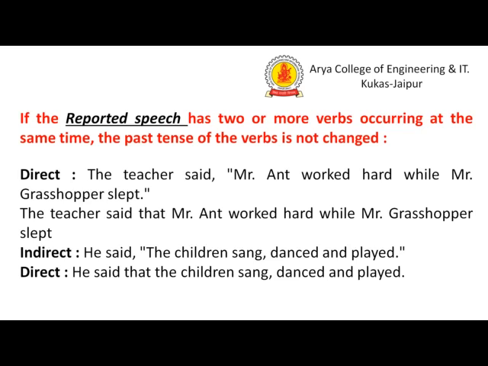Now the next thing we have to look out for. If the reported speech has two or more verbs occurring at the same time, the past tense of the verb is not changed. The direct speech, the example we have, the teacher said Mr. Ant worked hard while Mr. Grasshopper slept. The teacher said that Mr. Ant worked hard while Mr. Grasshopper slept. Next example we have, he said the children sang, danced and played. So he said, putting the conjunction here, that the children sang, danced and played. So this is the way we can change it.